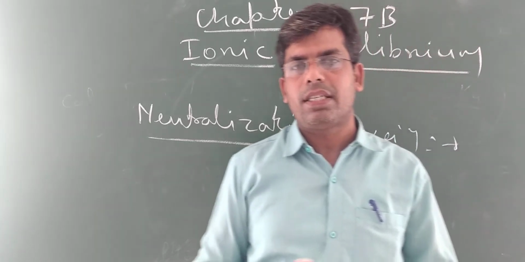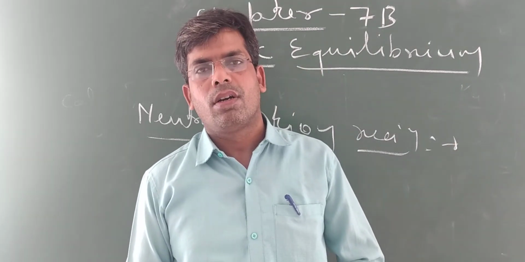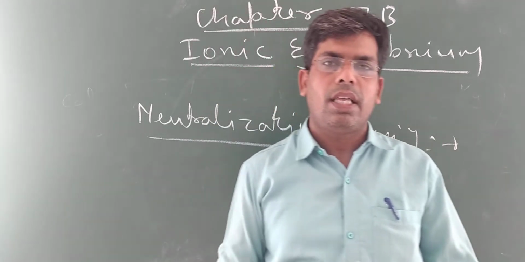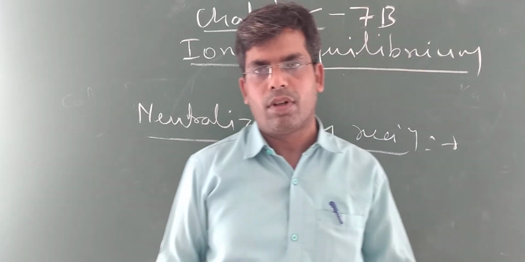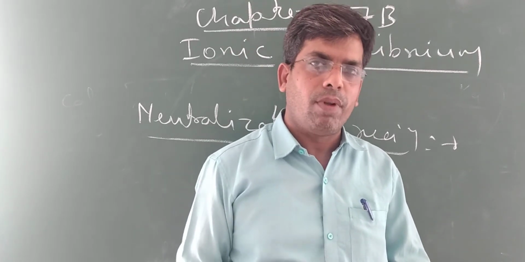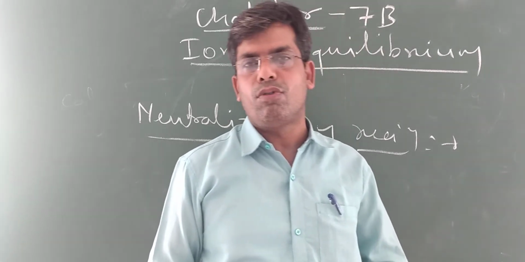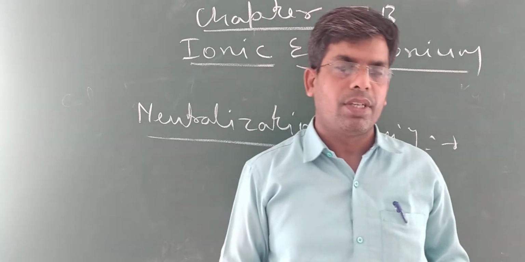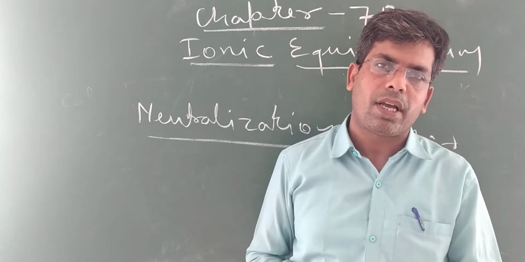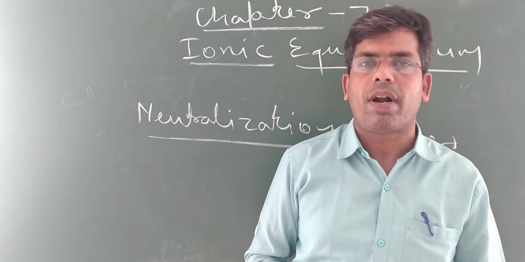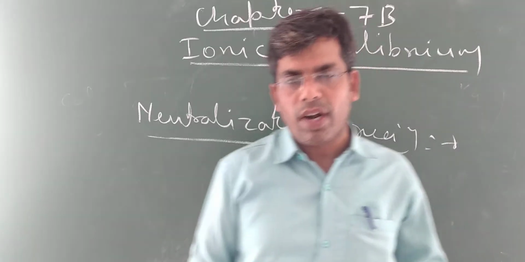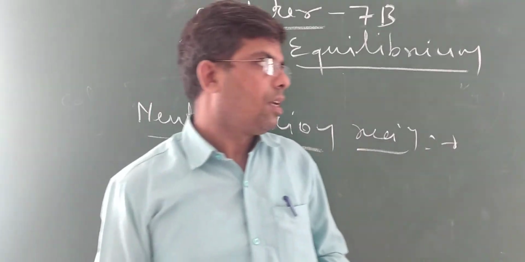Means when acid and base mix together, they form their corresponding salt, releasing a water molecule. How does the water molecule form? I have already told you. H plus from the acid and OH minus from the base join together to form a water molecule.